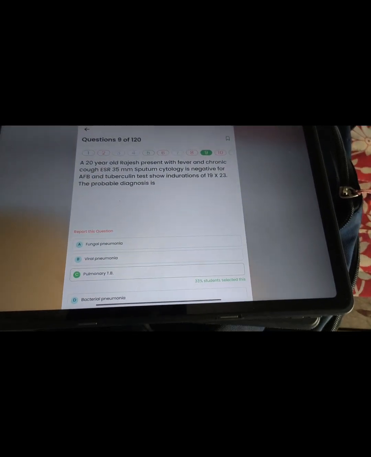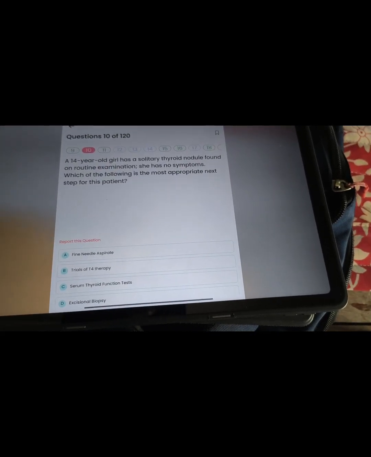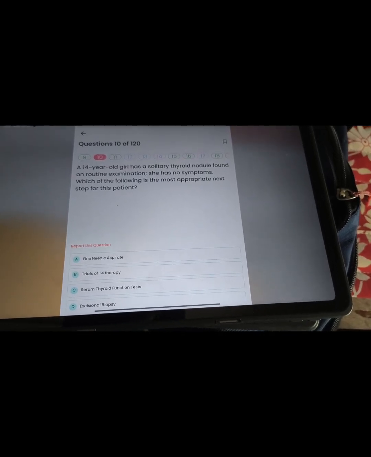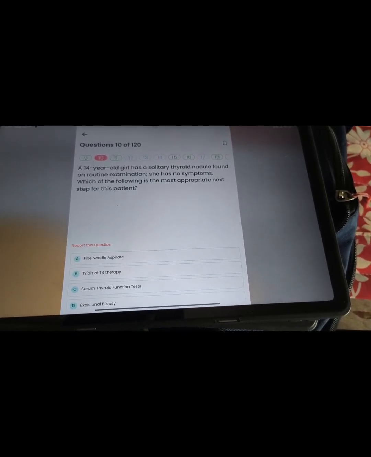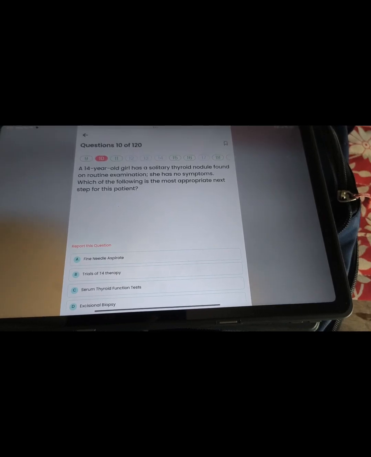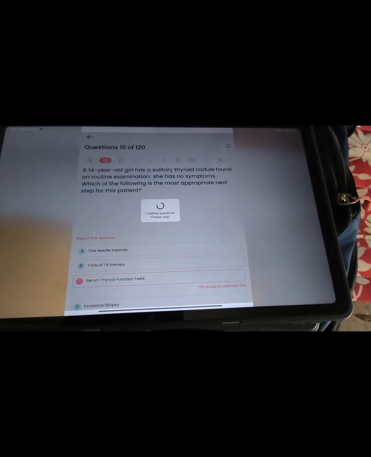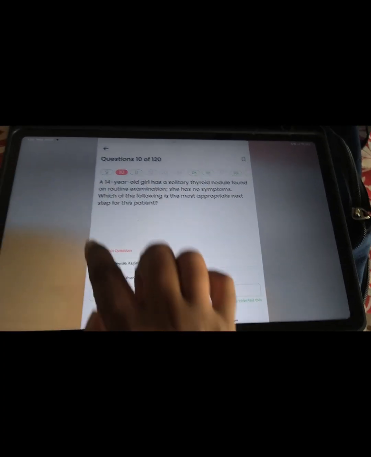Next question: there is a thyroid nodule in a girl, with no symptoms. What is the most appropriate step for the diagnosis? First, we should do the thyroid function test. Then we will go for FNAC.